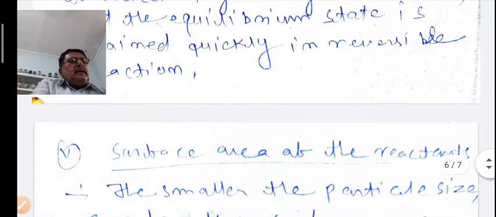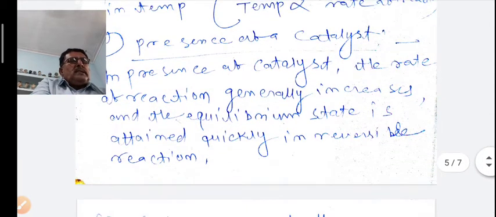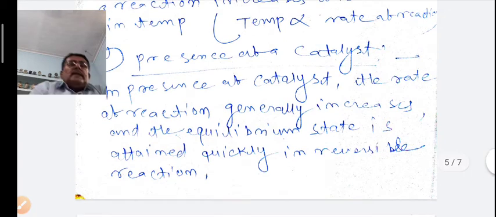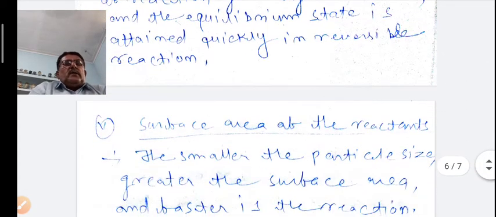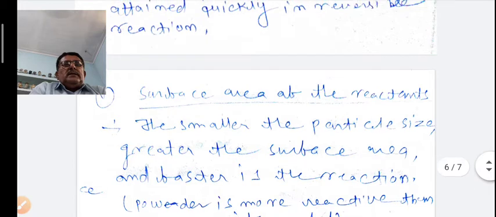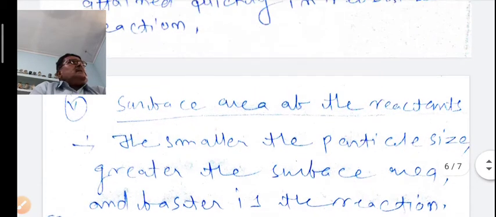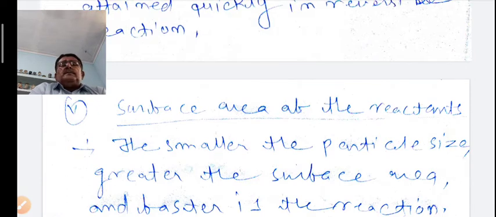With the help of a catalyst, reactions go fast. A positive catalyst increases the rate of reaction and a negative catalyst decreases the rate of reaction. For example, in the preparation of oxygen, MnO2 is the positive catalyst which increases the rate of reaction. A negative catalyst decreases the rate of reaction. So a catalyst is also a factor which affects the rate of reaction.